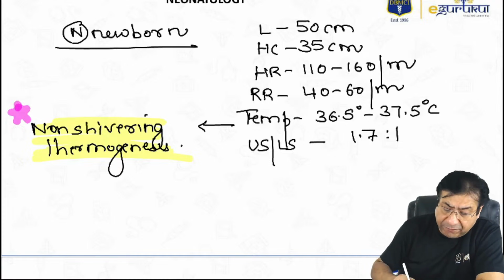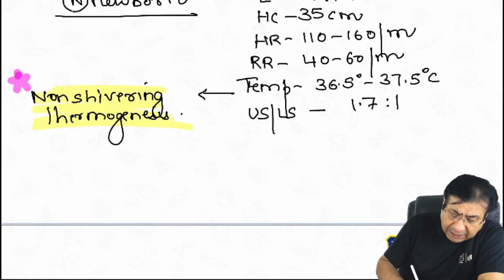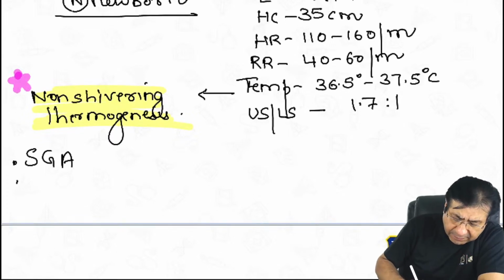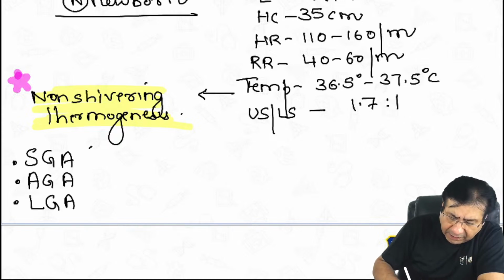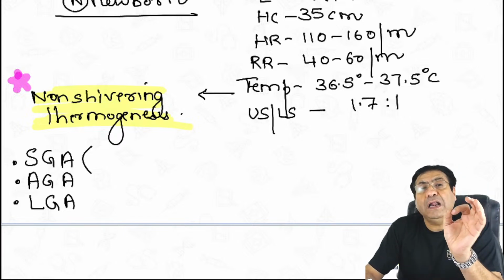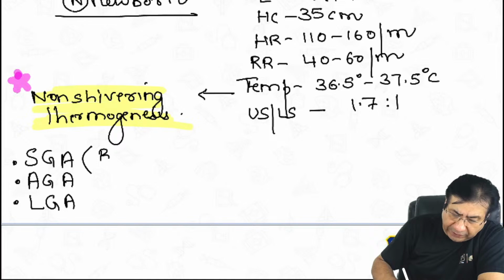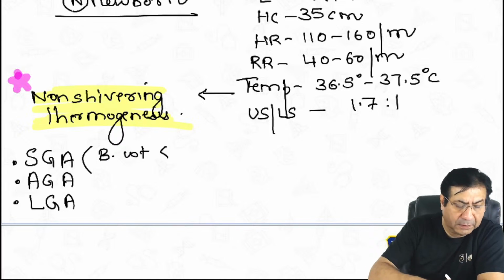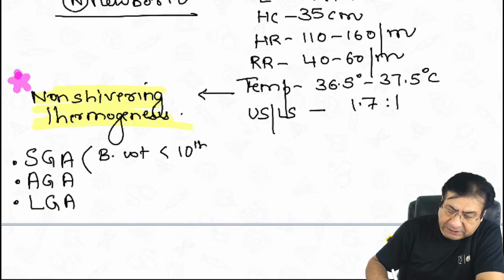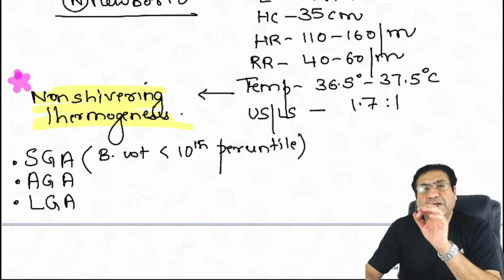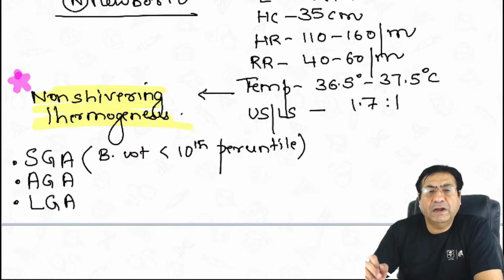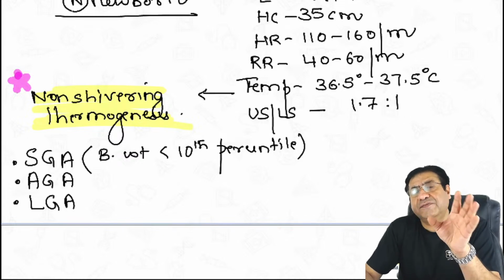Then another very important FMG question is the definitions of SGA, AGA, and LGA. SGA is a small for gestational age baby. It is a birth weight which is less than the 10th percentile. So whenever the weight of the child is less than the 10th percentile, we call it a small for gestational age baby. 10th percentile for the gestation at which the child is born.